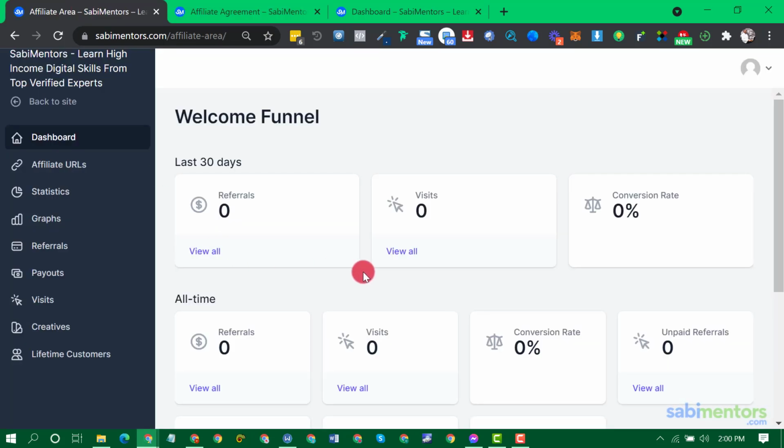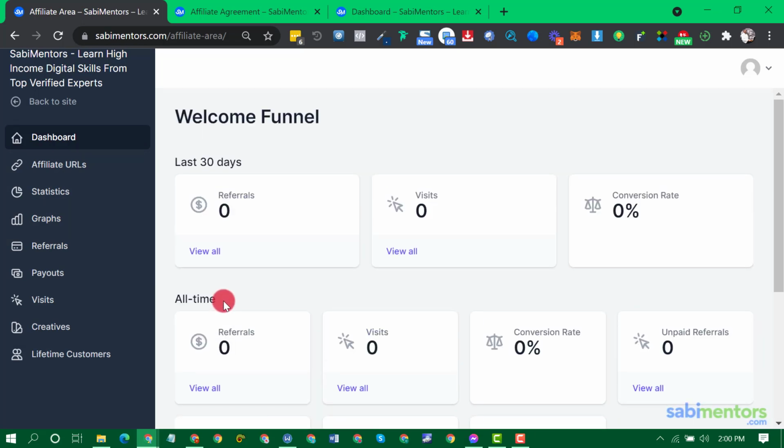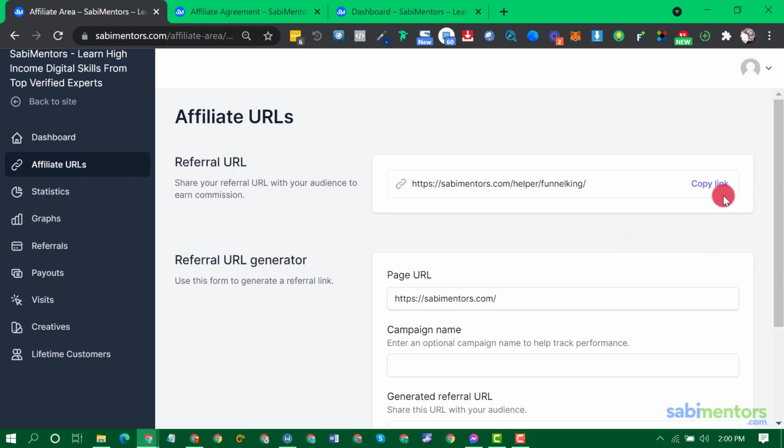So now once you become an affiliate, this is your dashboard. Right here you can see your statistics, everything, and you can track your progress, okay? So to get your link to start promoting SabiMentors, all you have to do is to click on affiliate URLs, okay? Go to affiliate URLs, then you can copy your link here. This is your referral link, this is your unique referral link.